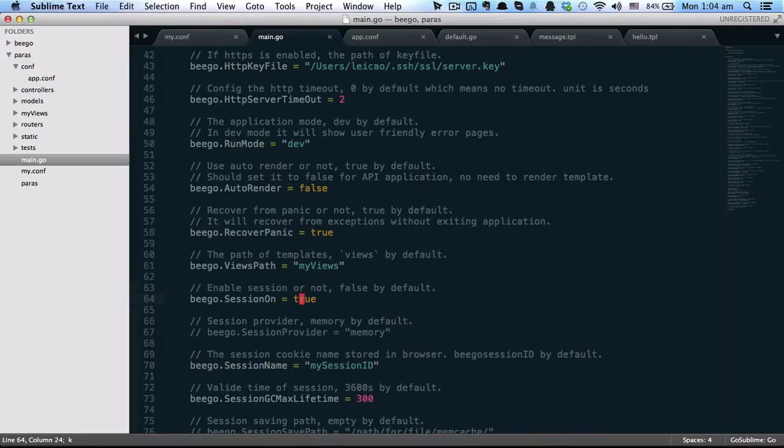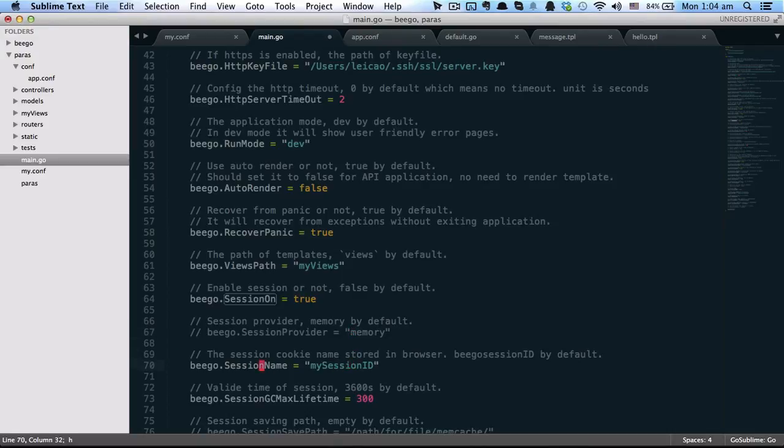The next one is the session. For most of our web projects, we need session control. In Beego, the session is disabled by default, so you can enable it by session on, and you can set up the providers. There are several options like memory, Redis or file, and you can have a look in the document, and later we will also talk about this.